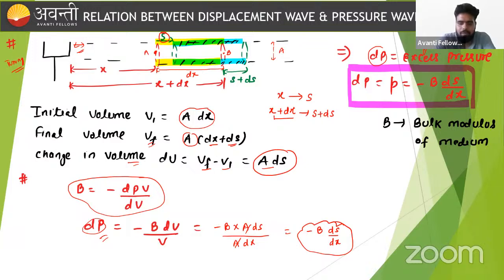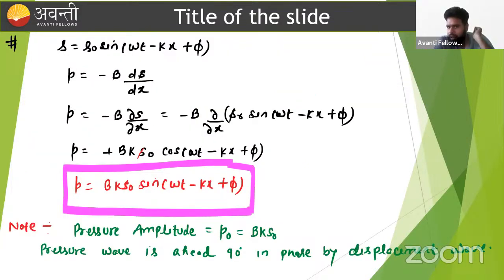Okay, beta, let's move further. We already know that the displacement equation is written as s equals s naught sin(omega t minus kx plus phi). As we have developed a relationship between displacement and pressure, can we find the equation of the pressure wave? Why not? If we put the value of displacement in this equation, we will get the value of pressure.